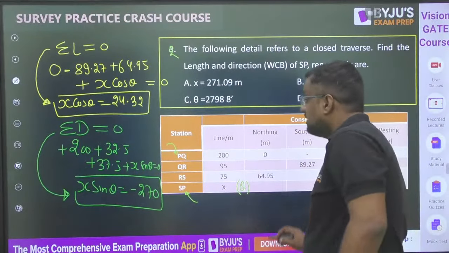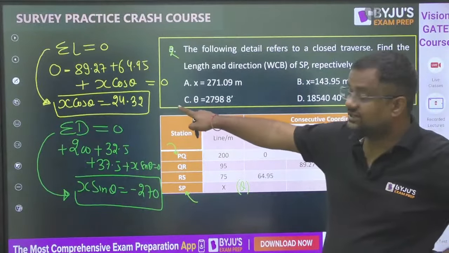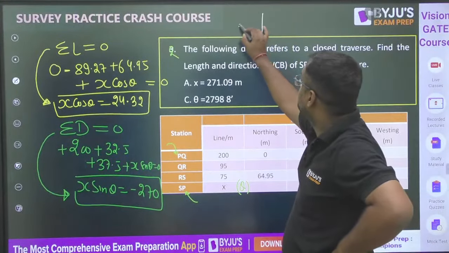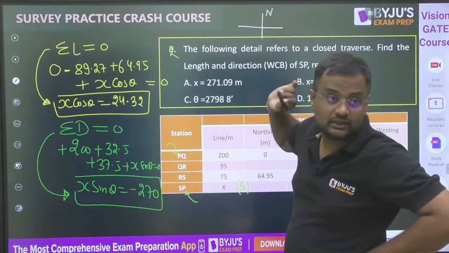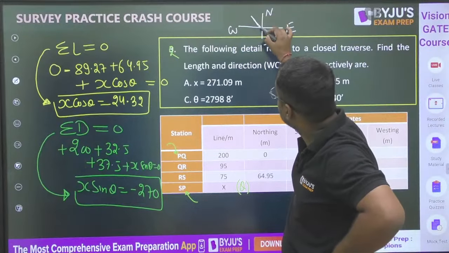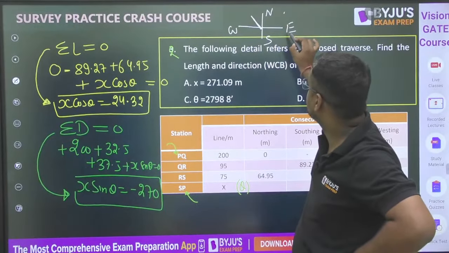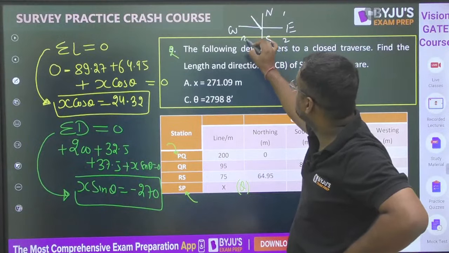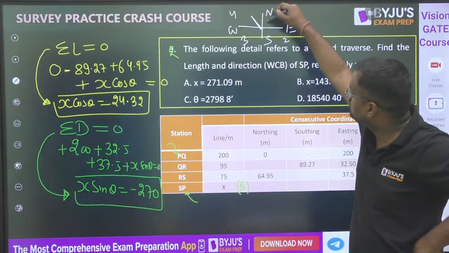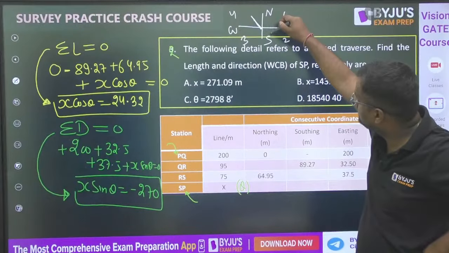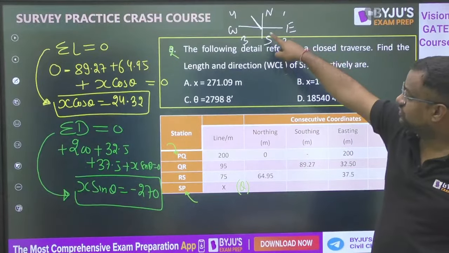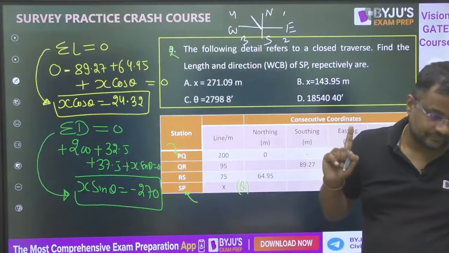Okay, one more thing, guys. Latitude of the line is positive and departure of the line is negative. That means the line will be in this quadrant. According to survey, this is the first quadrant, this is the second quadrant, this is the third quadrant, and this is the fourth quadrant, because in survey we measure from north and clockwise angle. So first we reach here, then here, the second quadrant, and so on. So for this line the latitude is positive and departure is negative.